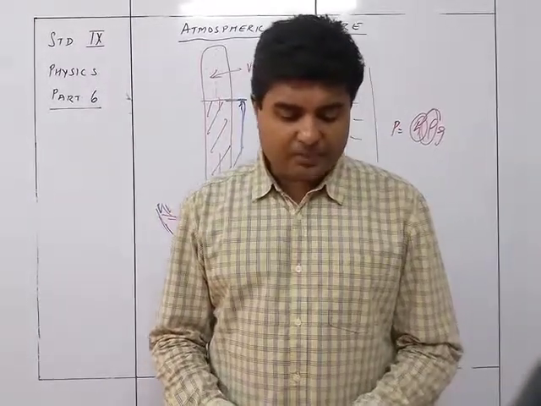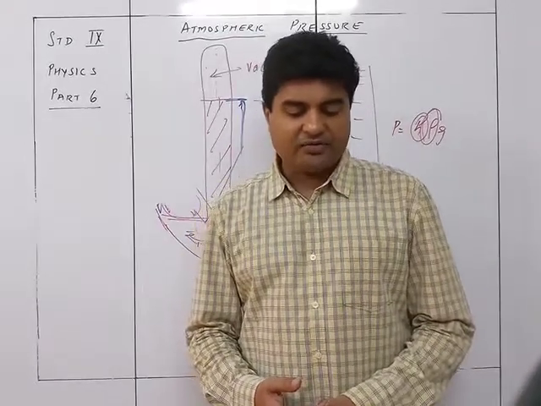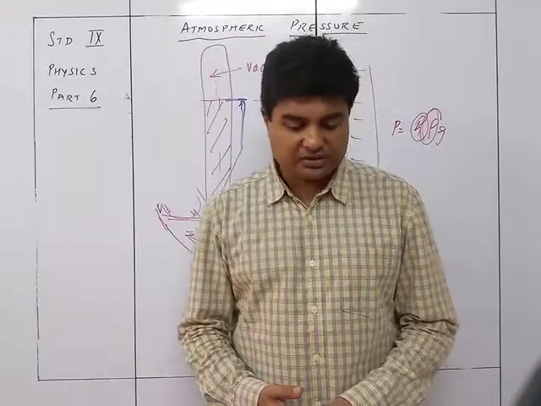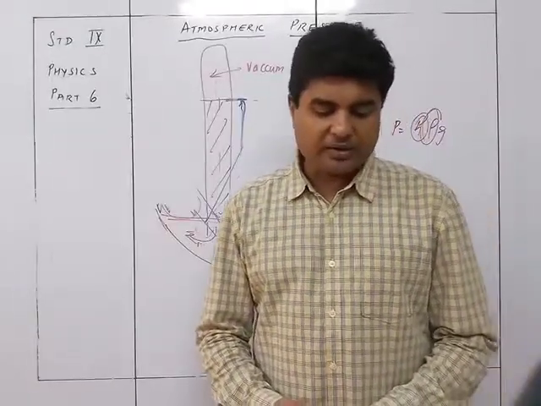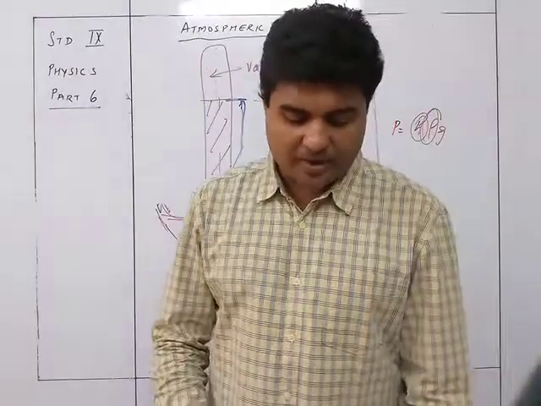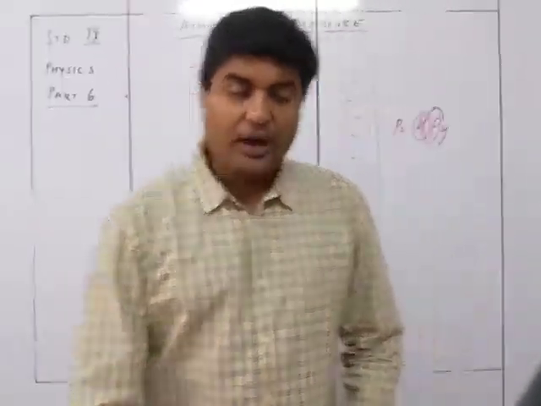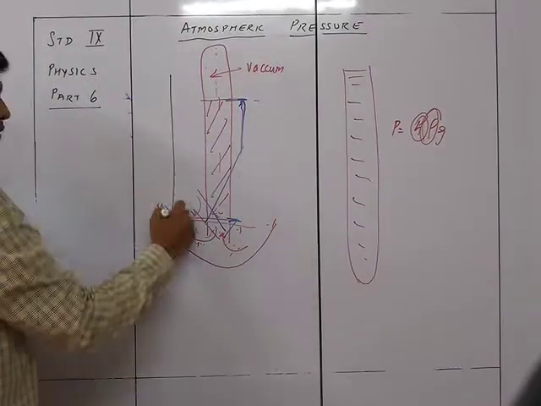The reason is that when the atmospheric pressure changes, the height of the mercury column in the tube changes. As a result, the level of the free surface of the mercury in the trough changes due to the flow of mercury in and out of the tube. Therefore, the free surface of mercury in the trough will not coincide with the zero mark of the scale if the scale is fixed. So, अगर मैंने यहाँ पे एक scale fix किया, if I fix a scale over here,